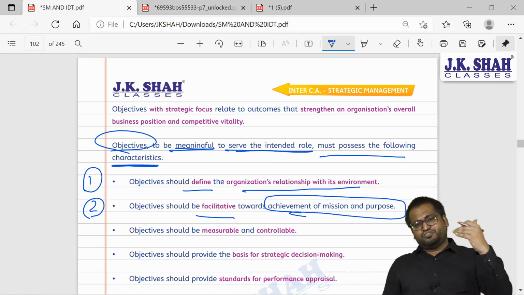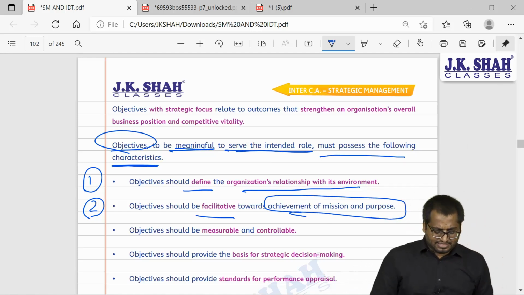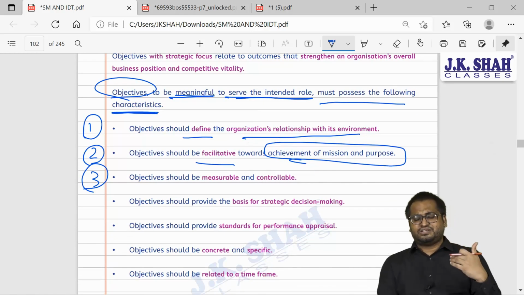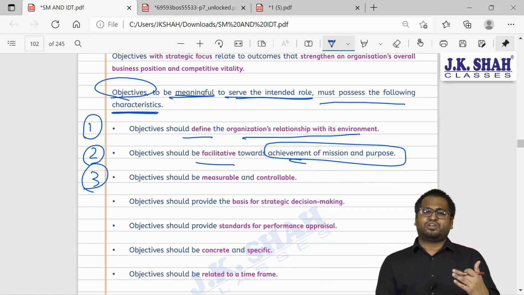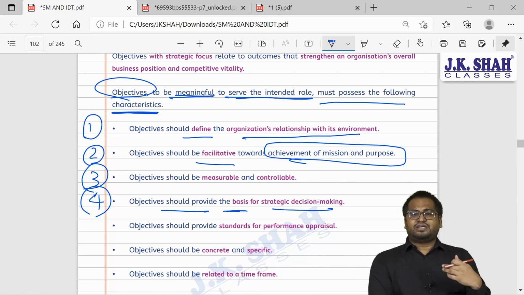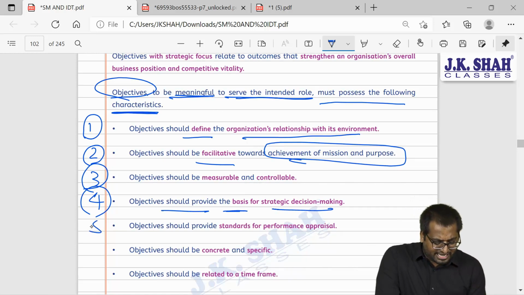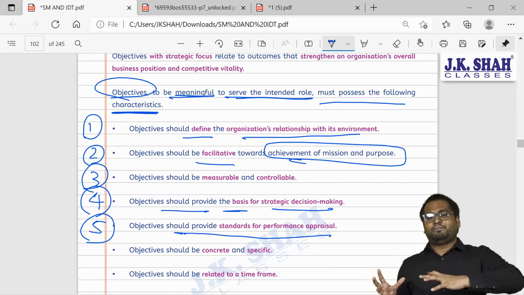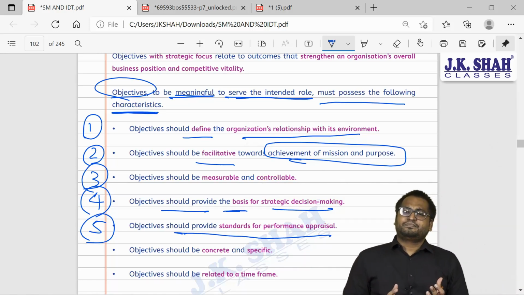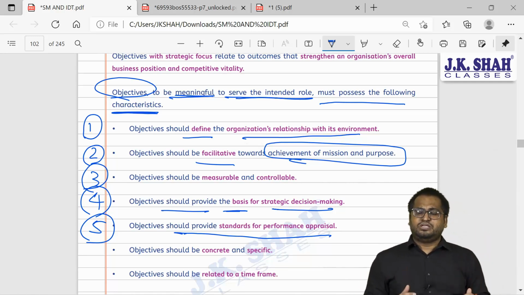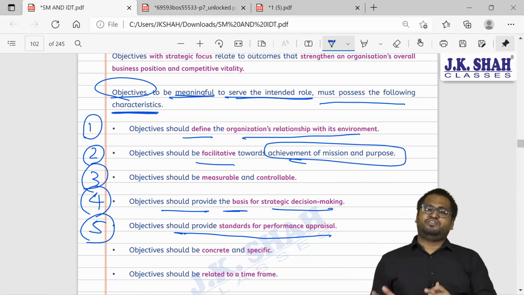Objectives should help you achieve your mission and purpose. It should be measurable and controllable. Objectives are something which you can measure, which you can quantify. It should provide you a basis for taking long-term decisions. It should provide standards for performance. You can compare your performances. So objectives should be such that you can compare your performances so that we come to know whether you have achieved your target or not.